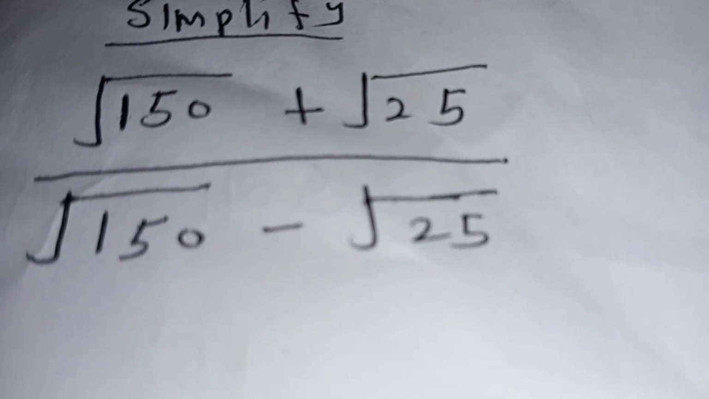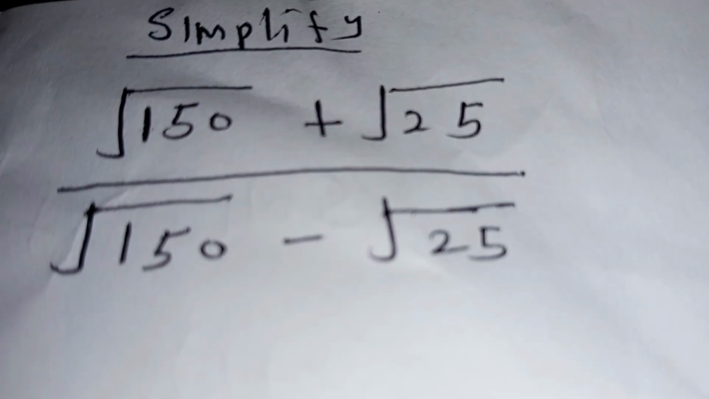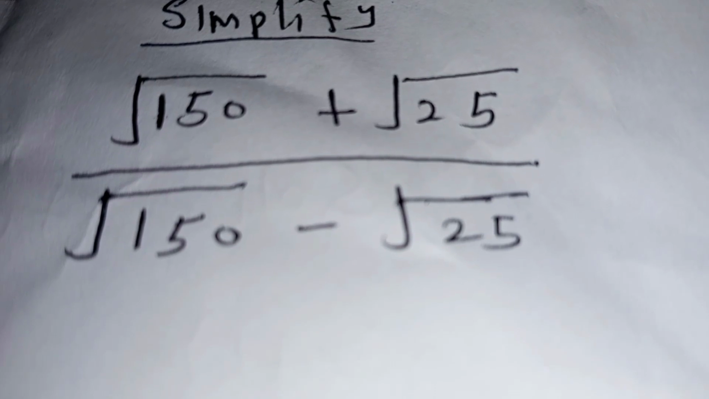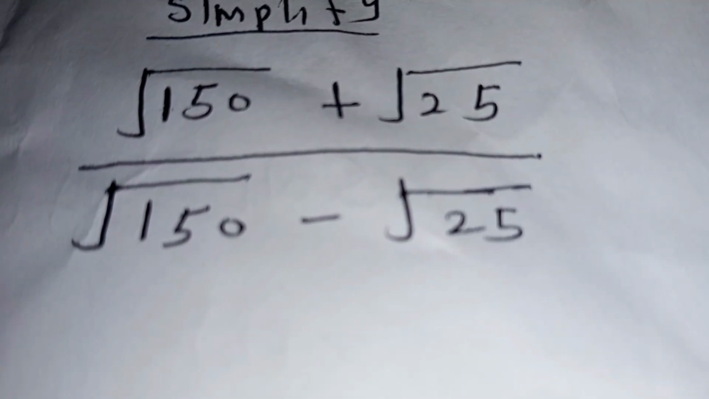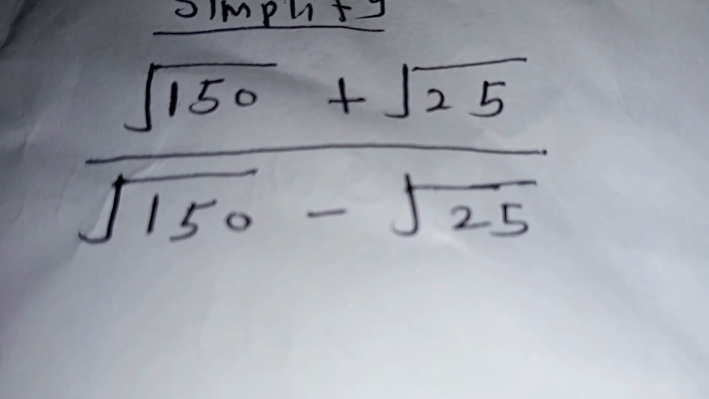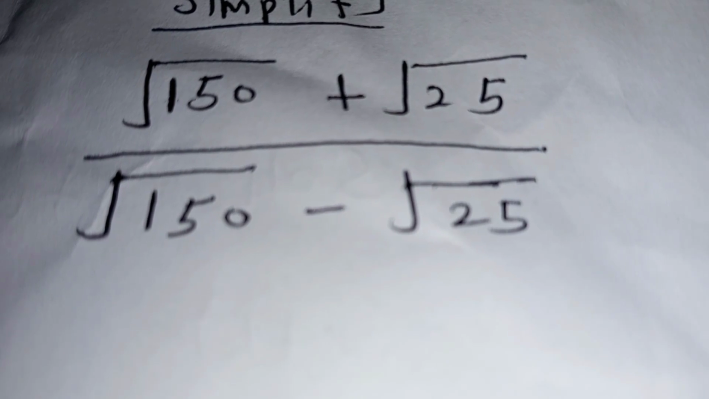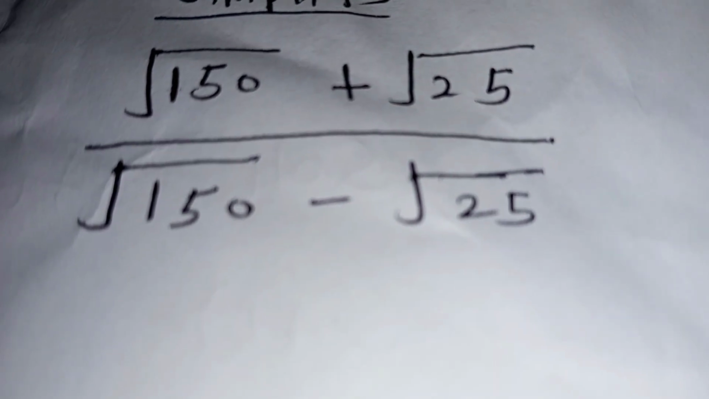It's about algebra. We are to simplify the square root of 150 plus the square root of 25, divided by the square root of 150 minus the square root of 25. So the square root of 25 is 5, both in the numerator and in the denominator.